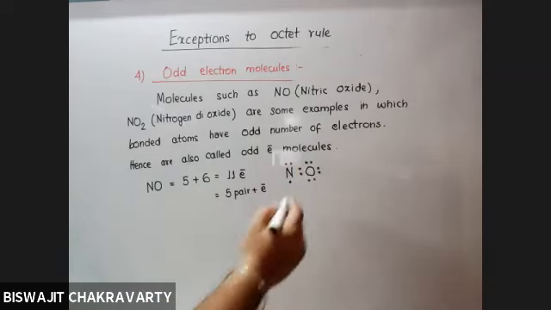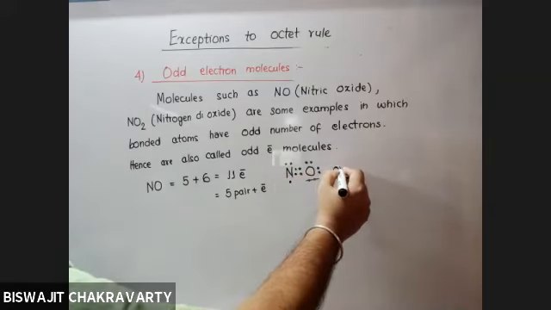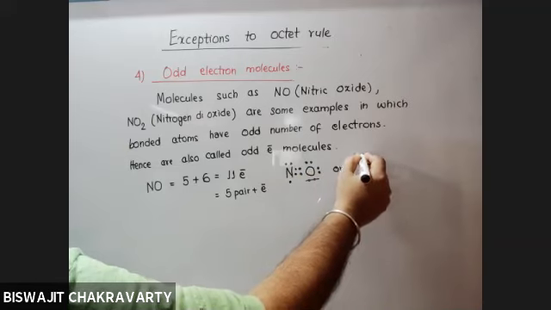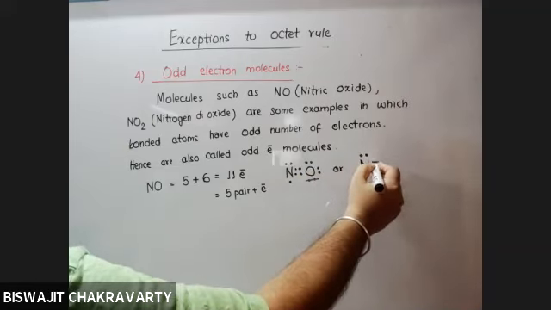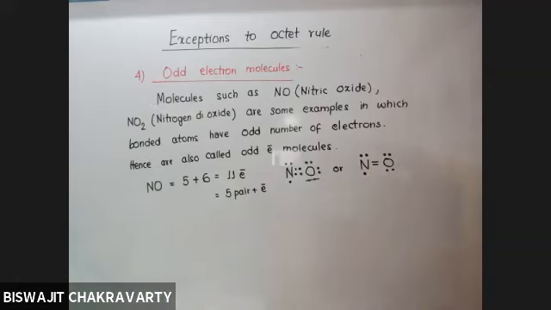And even if we cancel this off to bring in double bond here, still you will see that 1 unpaired electron will be remaining on nitrogen. So nitrogen has got a total of 7 electrons only after sharing. And 7 electrons means one of the electrons will remain unpaired.